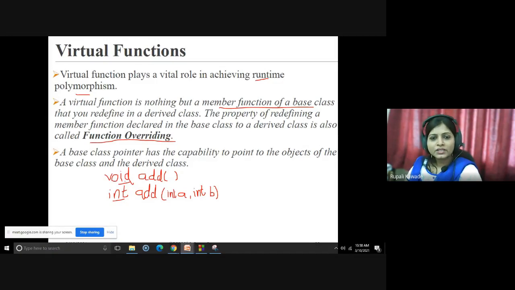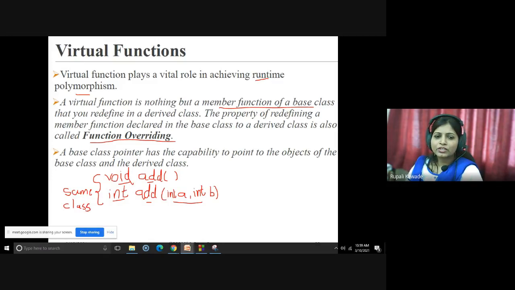What is the similarity in these two functions? Only the name is the same. Again, if you check the parameters, the first add function does not have any parameter, while the second add function takes two different parameters, int a, int b. This is function overloading, and both of these functions belong to the same class. These two will be present in the same class.